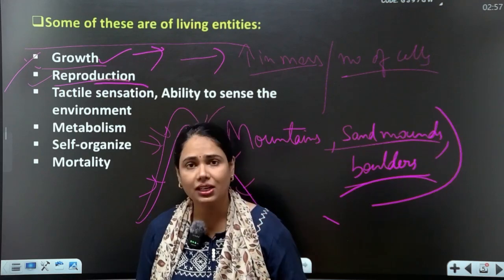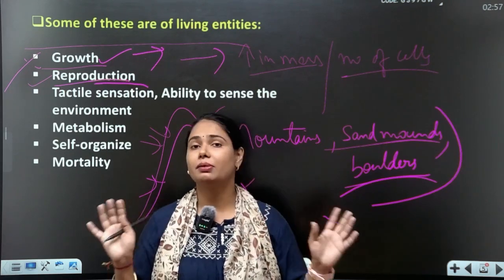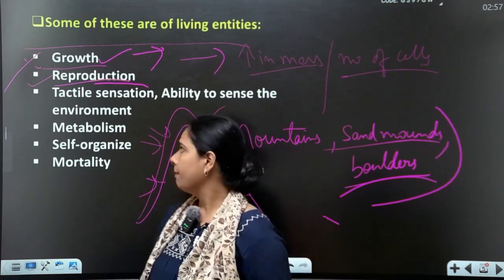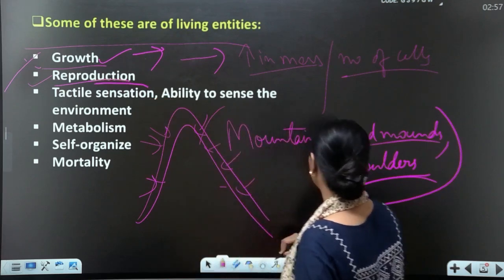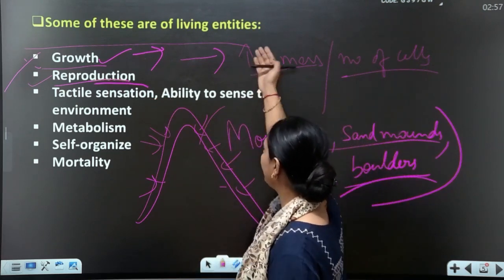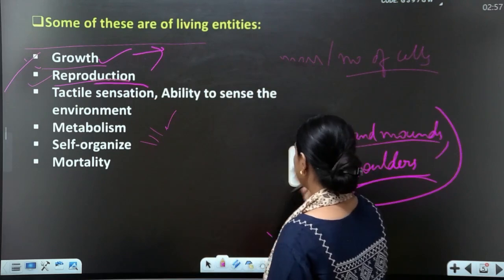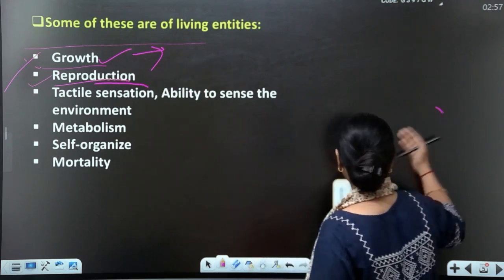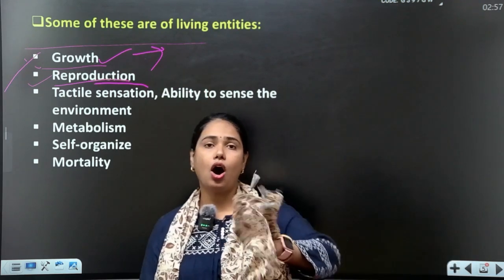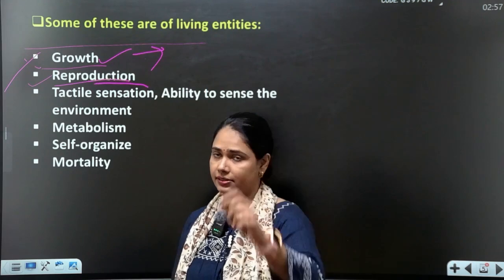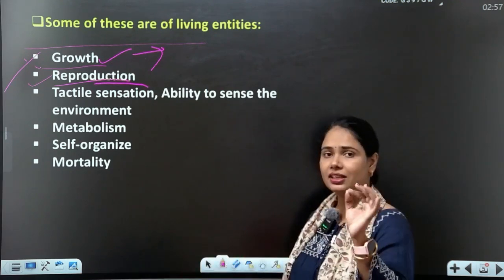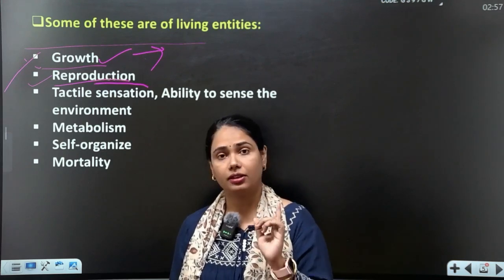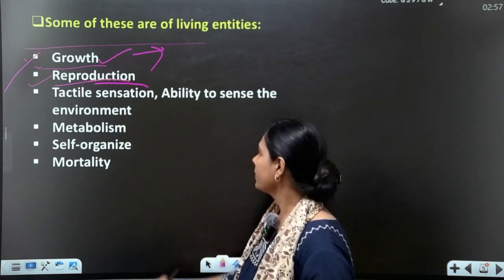I have many non-living things which do not multiply, grow, or reproduce. But you have to compare this character between living and non-living. If living contain this character, all living should contain it. If not a single living organism lacks this character, I can cancel it out.